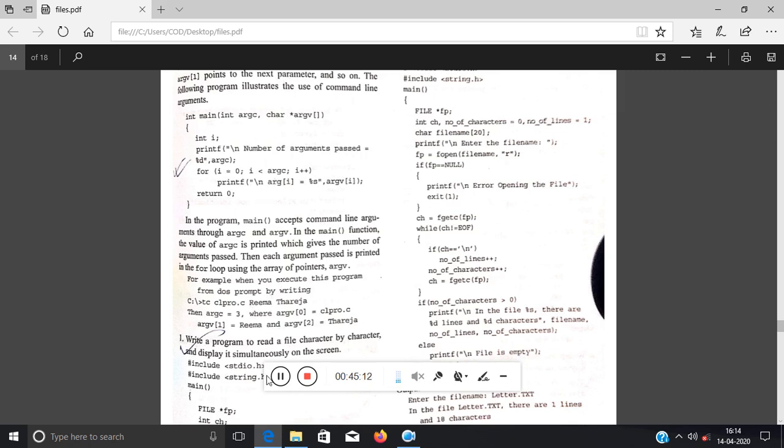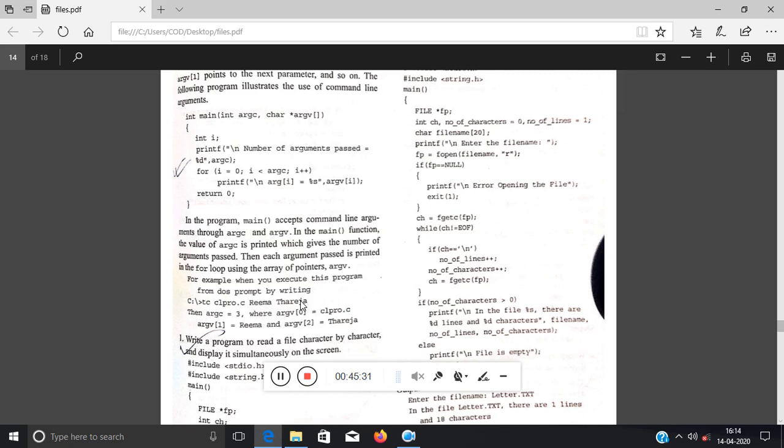Then in this program I am passing two other parameters, that is rima space thareja. Okay, so obviously clpro.c rima thareja, then how many arguments am I passing? Obviously 3.